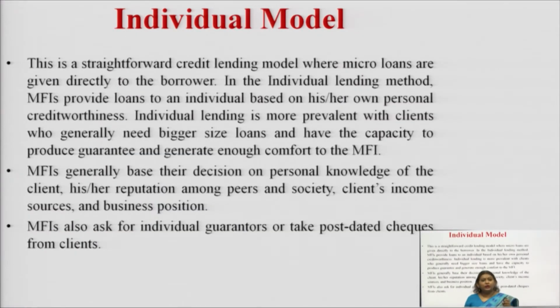Now coming to the most important, which we practice or which can be seen everywhere in the country. The first one is the individual model. Fine. What is the individual model? The individual model is the most straightforward credit lending model. What happens is, here we give the microcredit or the micro loan to a borrower, fine, and that individual is responsible for his loan. That particular individual is responsible for his loan.